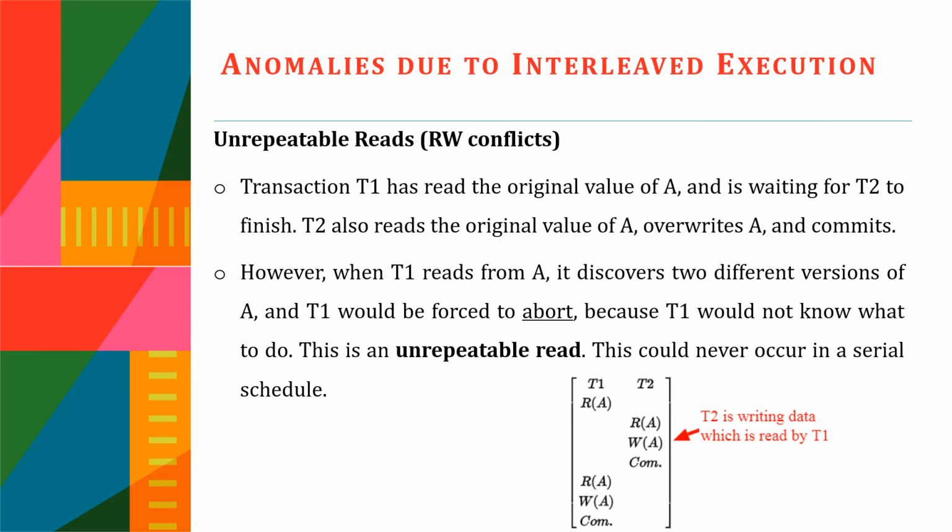So this is the case of an unrepeatable read. There occurs an inconsistency in the data of A. While reading for the first time, T1 got a value for A, and when it repeats the read operation after T2, it got another value for A. So there is a conflict between the two values of A, and T1 aborts that transaction. This is the unrepeatable read, which could never occur in a serial schedule.